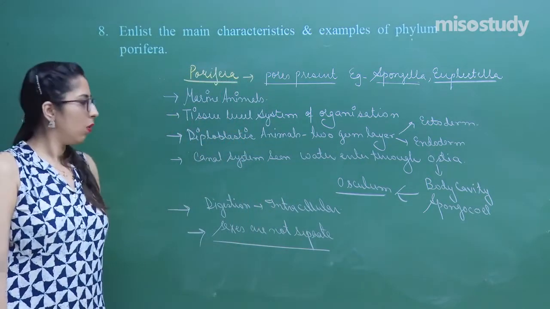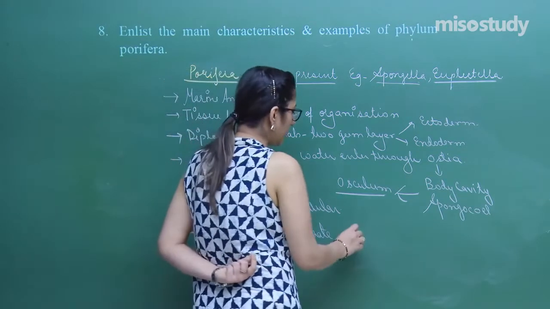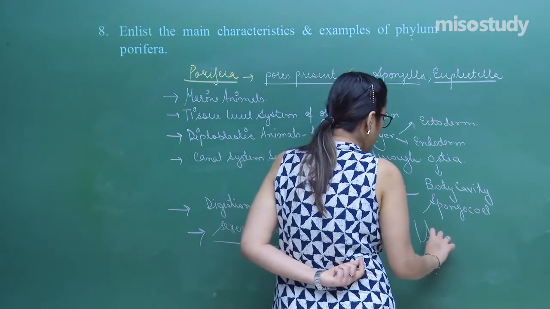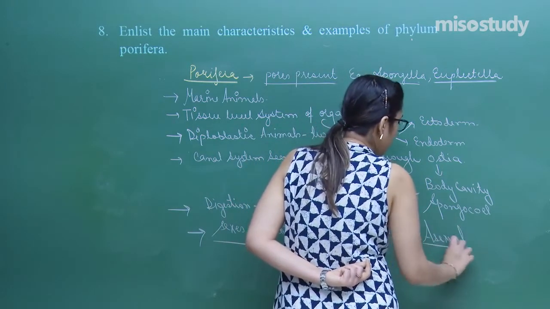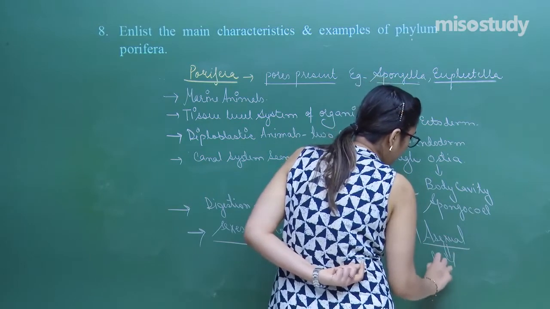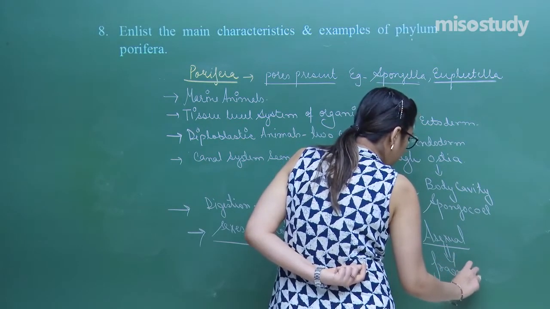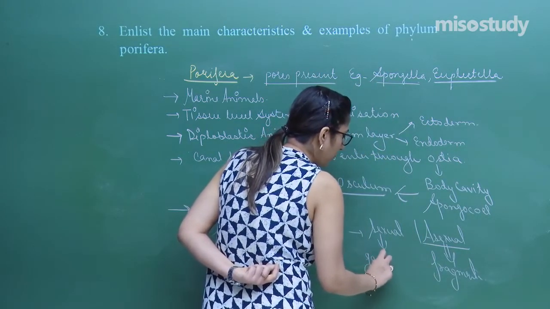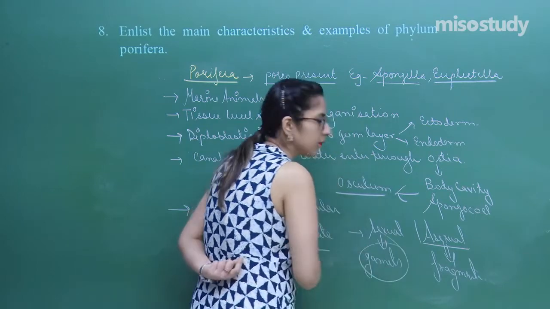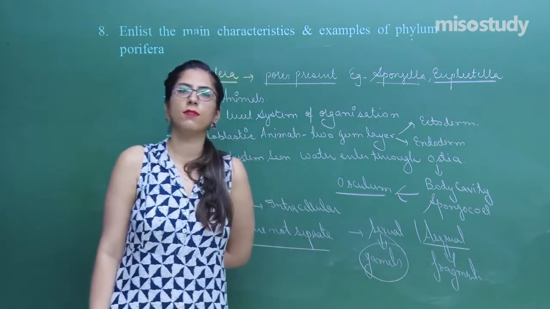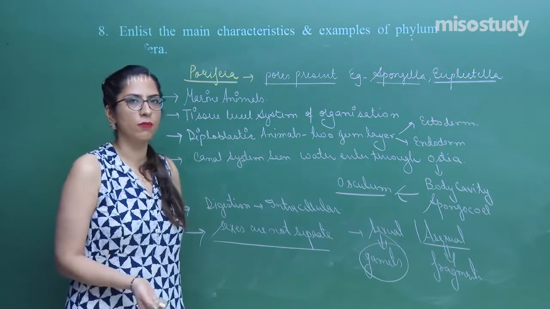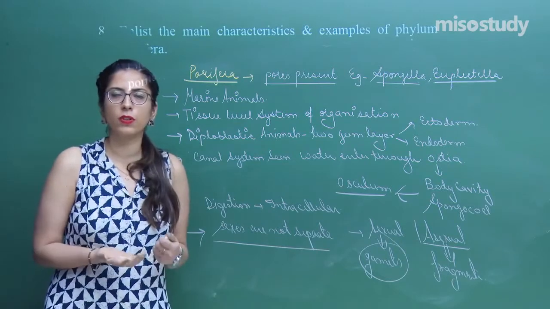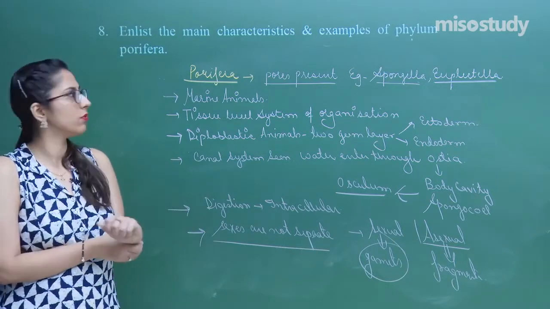Now, one more thing is that they can undergo both sexual reproduction as well as asexual reproduction. Asexual reproduction happens because of fragmentation and budding, whereas sexual reproduction happens with the help of formation of gametes, and later on the fertilization of gametes happens, and that leads to the formation of a new body. So these are the certain features of the Porifera. You can write more features we have discussed in the sessions.